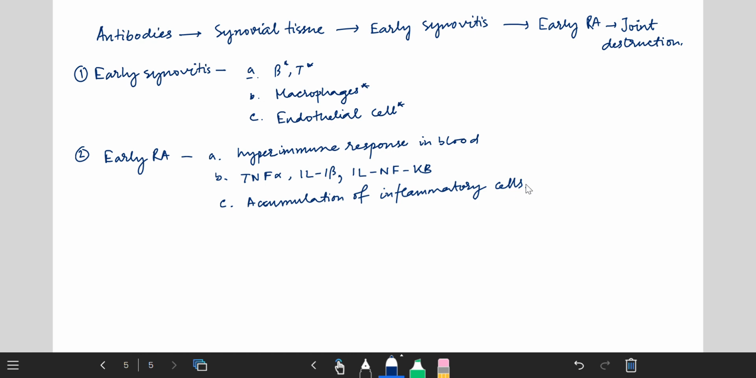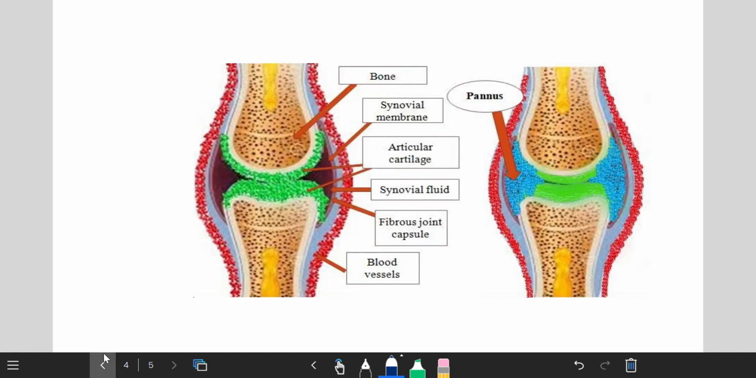Okay, then what will happen during the joint destruction? Simply Pannus formation will occur. What is Pannus? This formation will occur. Okay, so this is the end of my lecture.